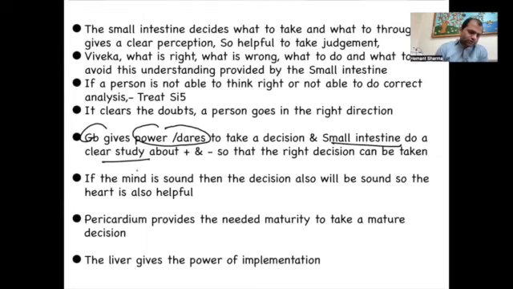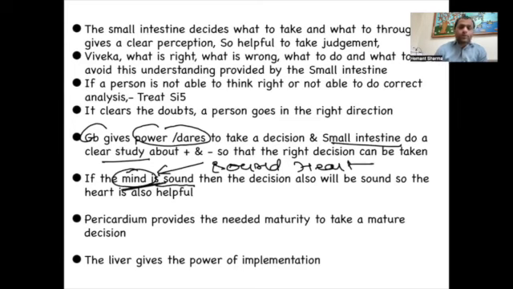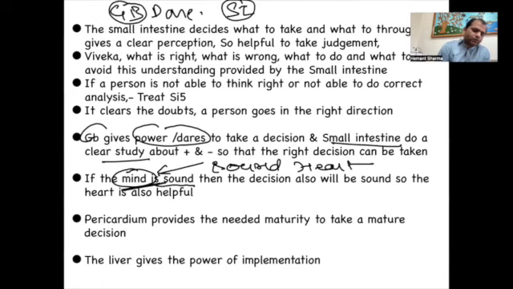Now let's discuss about the mind. What is mind? The sound mind is the result of a sound heart. If your heart is good, then your mind will be good. Then definitely your decision will be more wonderful. So we cannot just take the decision by gallbladder. Definitely gallbladder gives you dare, and small intestine will give you the power of analysis.